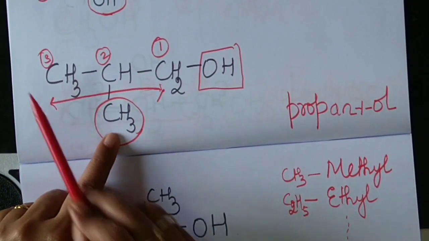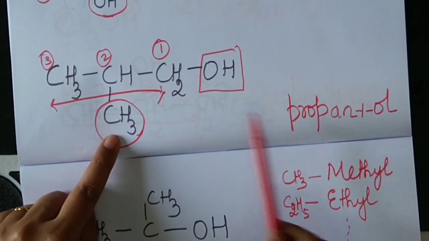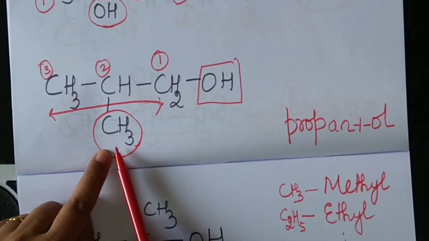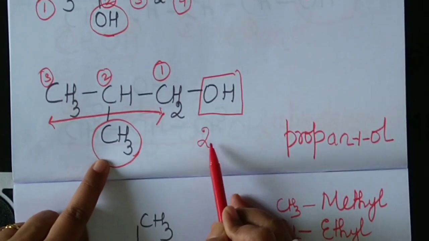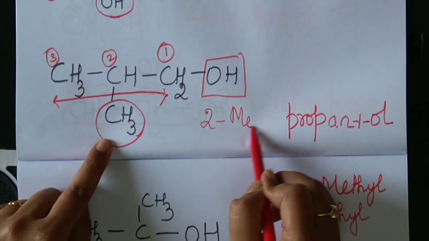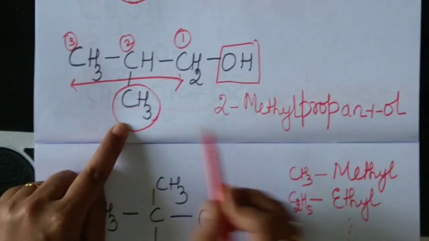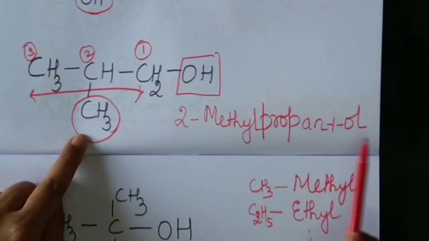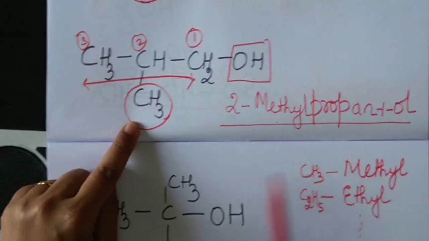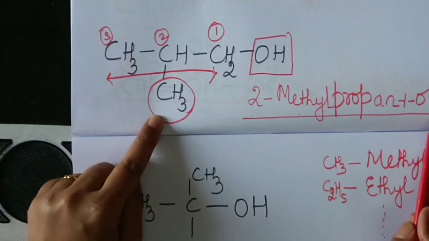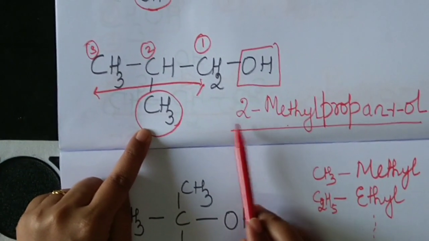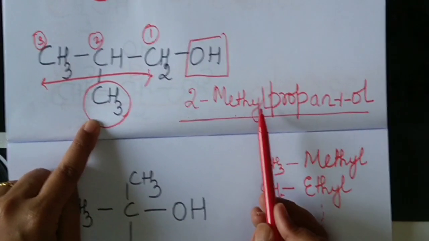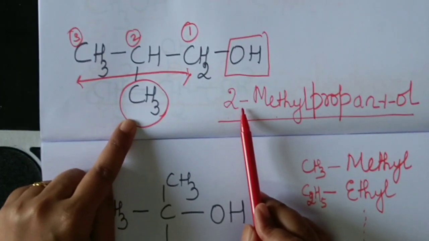So we will come back here. So longest carbon chain, prop, single bond, AN, OH is sitting on carbon number 1. So 1-ol. I have guest on carbon number 2. So I will write 2. What is the name of the guest? Methyl. So what is the name of the given molecule? It is 2-methyl propan-1-ol. Whenever you name or write an organic compound, it should be continuous. A number should be followed by number. You should put comma, and when number is followed by a word, you should write dash.